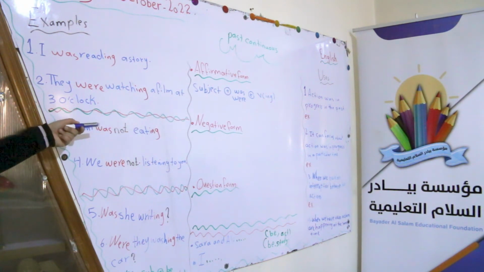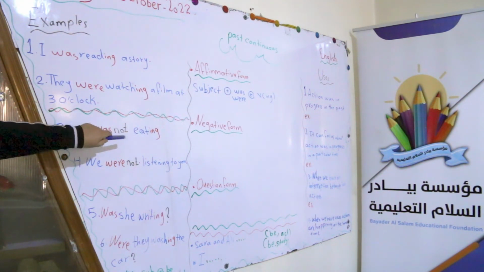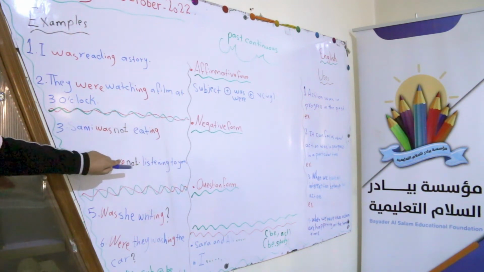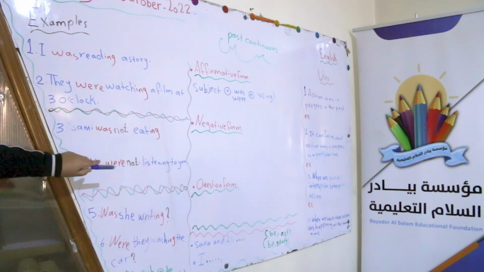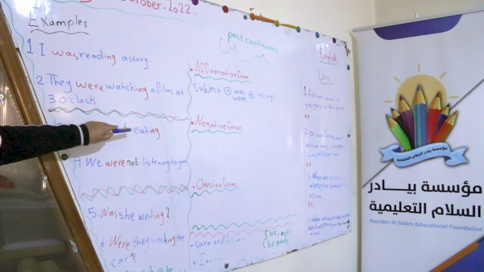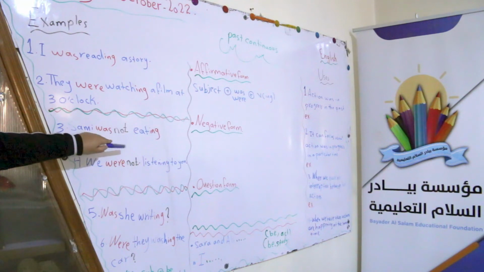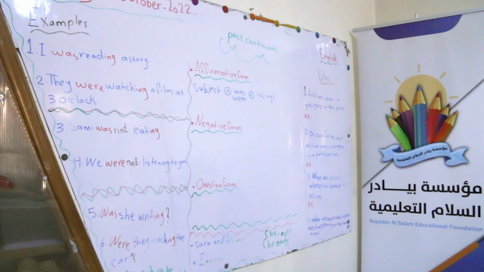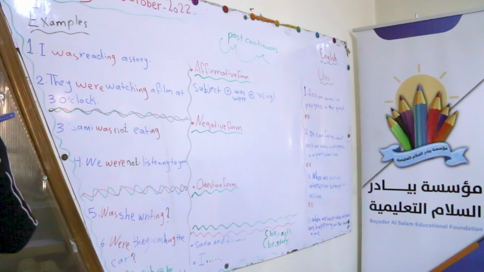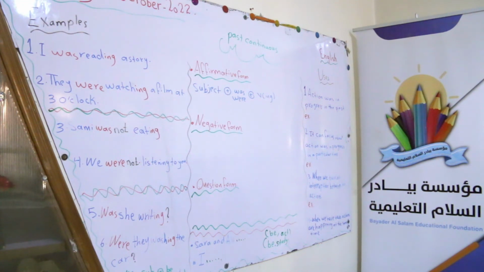Does the verb change? No, it doesn't change. Eating. We're not listening. The verb doesn't change. It's still added with ing. Thank you very much. So when we add not, what do we have? Negative. When we add not after be, we have a negative. Yes, Hannah? Negative, very good.